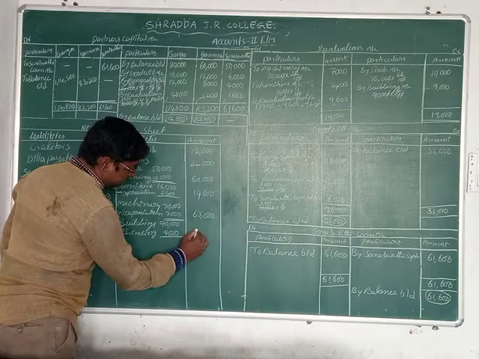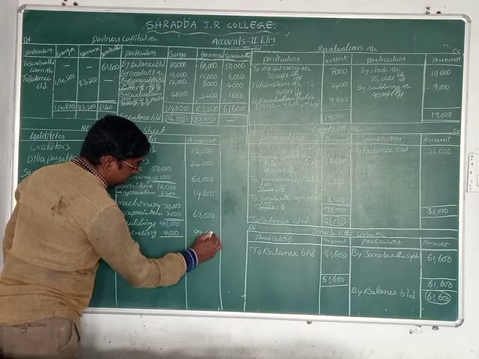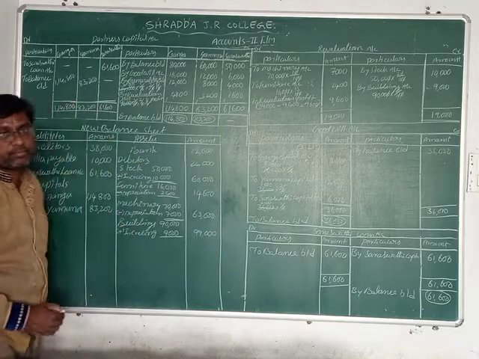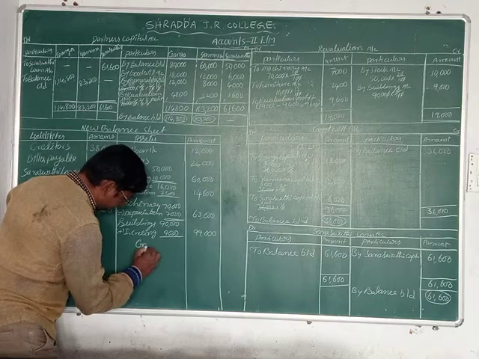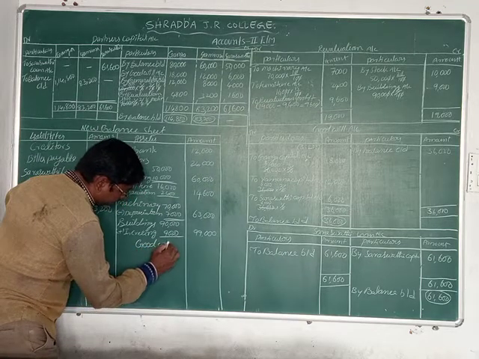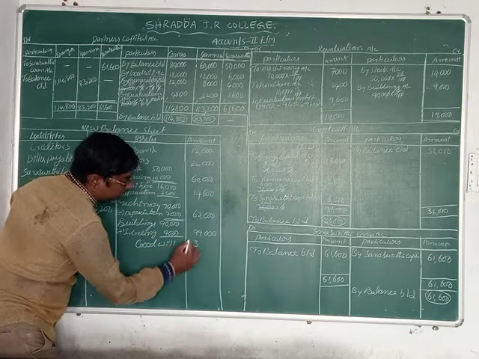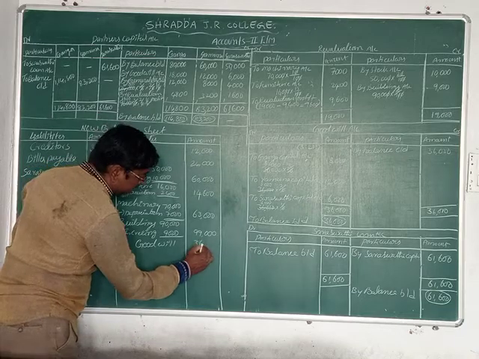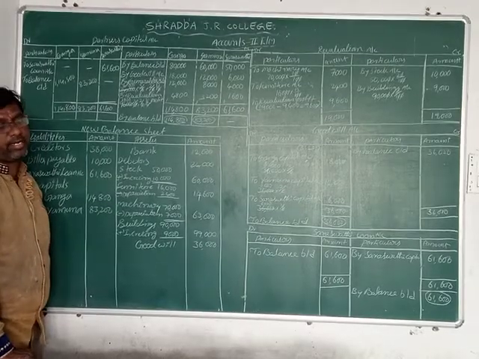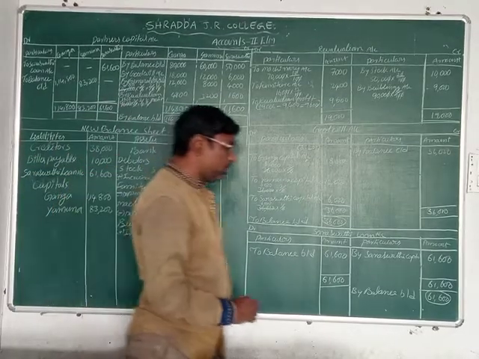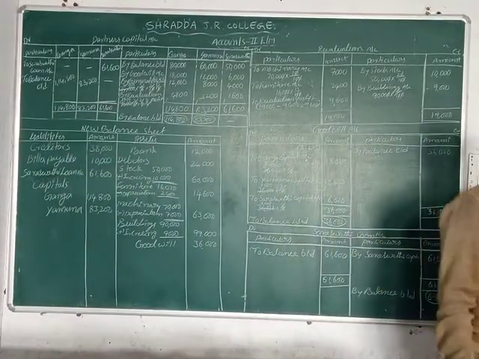Now total value is 99,000 rupees. Okay friends, now finally goodwill. Goodwill value is 36,000 rupees, friends. So this is the asset side.